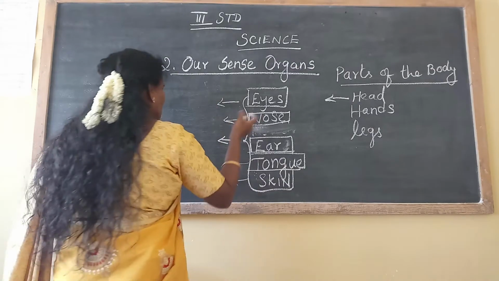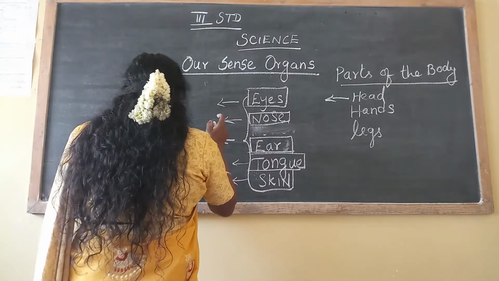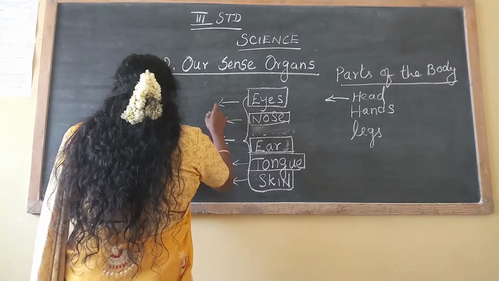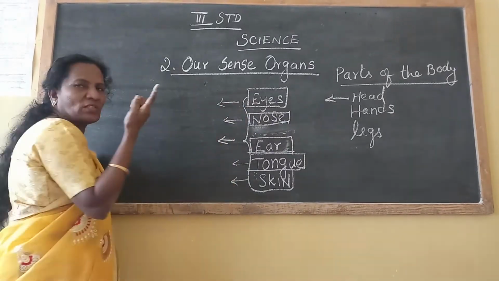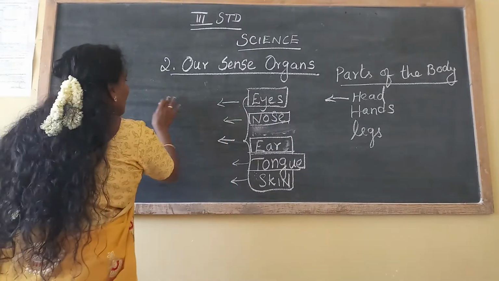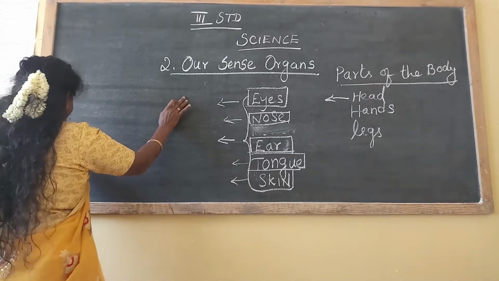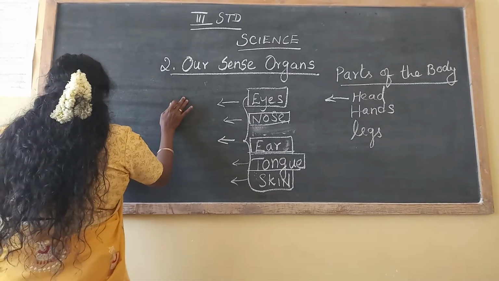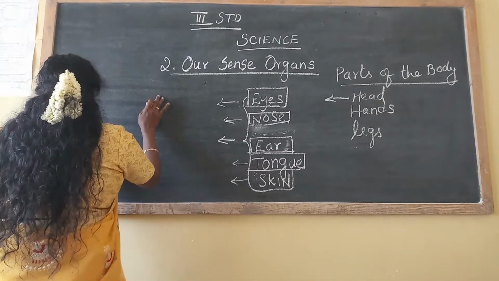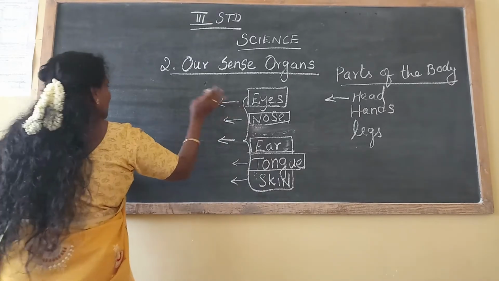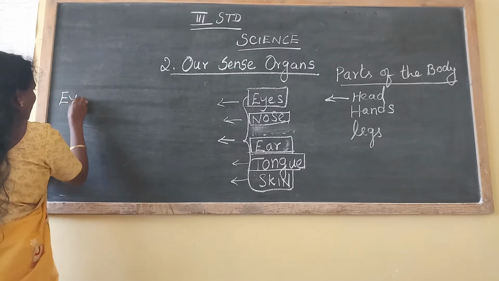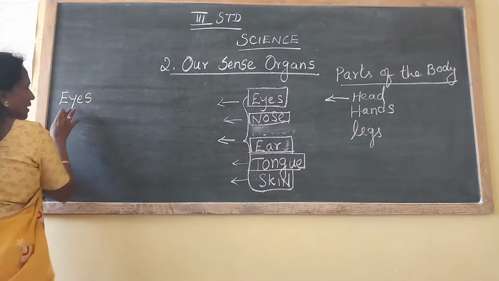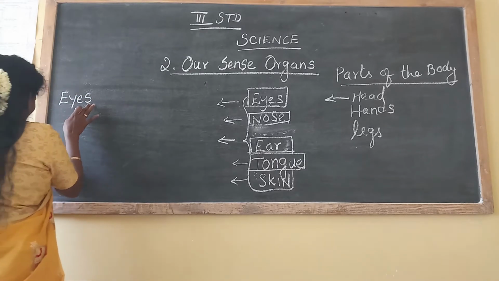Eyes visualize and detect various colors. Through eyes you can see the colors. So I can write a small point here for that. Eyes help us to visualize and detect various colors. From here I write eyes. I hope you can see it clearly on the board.